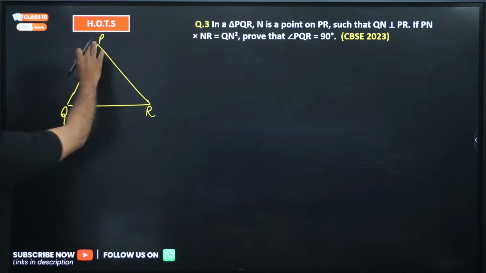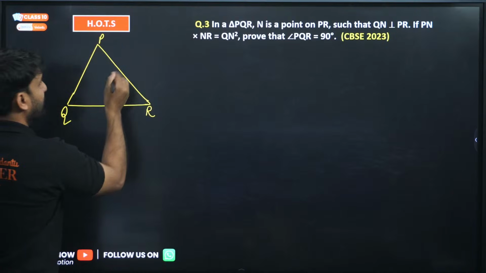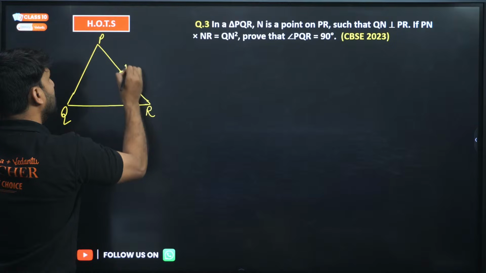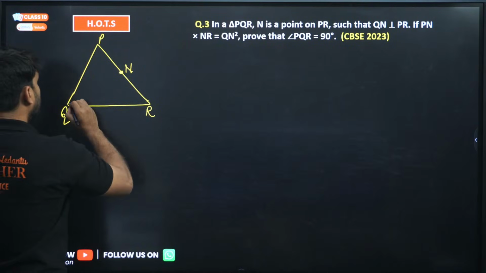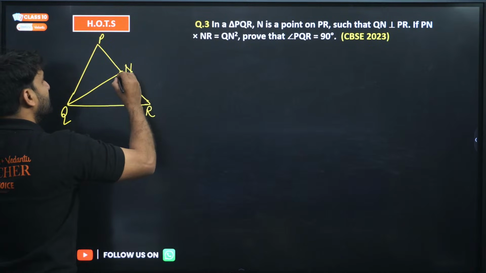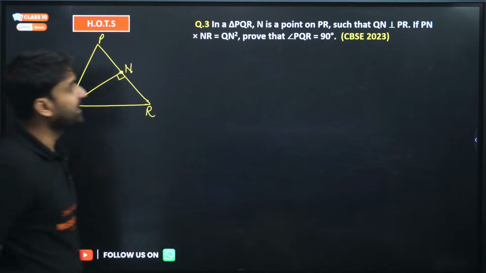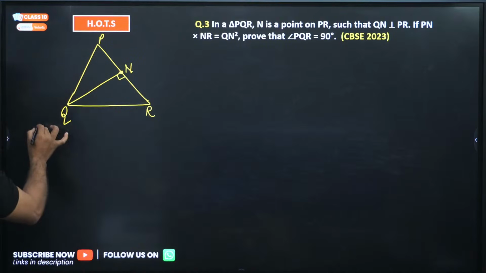Okay, so triangle PQR is here. In a triangle PQR, N is a point on PR such that QN, if I join this N, QN is perpendicular to PR, means this angle is 90 degree. What is given here?